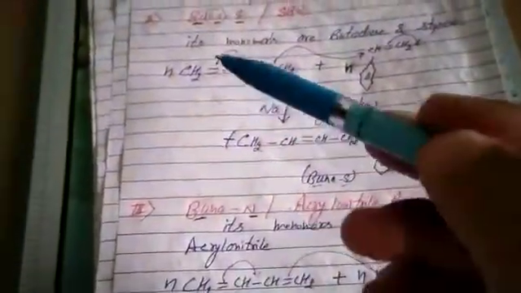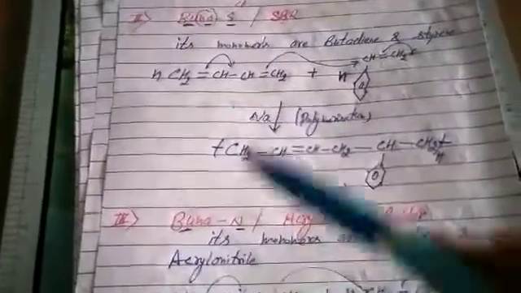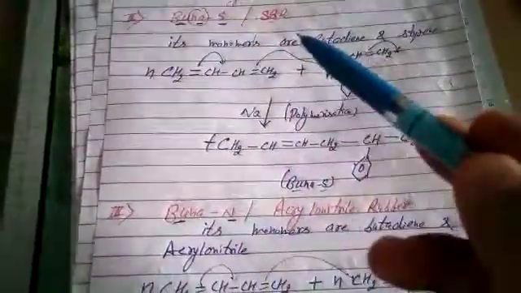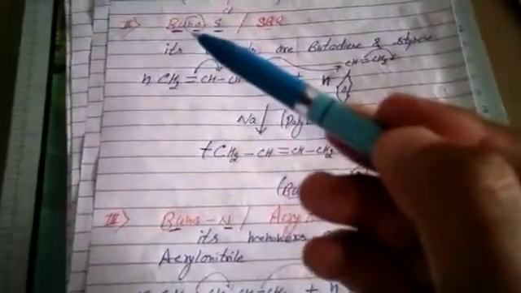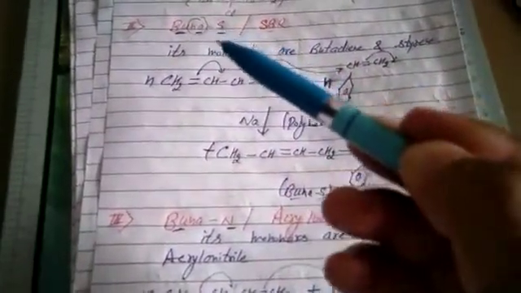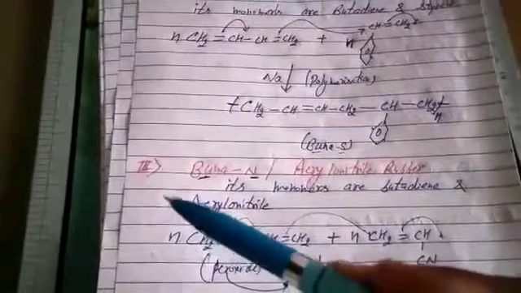Students, that's a question of 2 marks. Distinguish between Buna-S and Buna-N. How to attempt it? At first go with Buna-S in the same way. No need to mention 4 points. At first start from Buna-S, write its monomers are butadiene and styrene, and then give the chemical equation. Then go for the second, Buna-N.